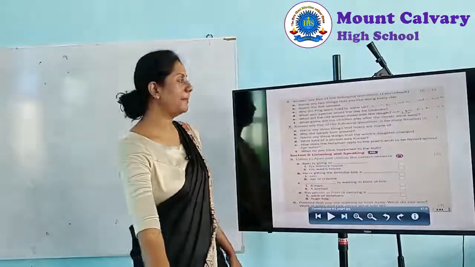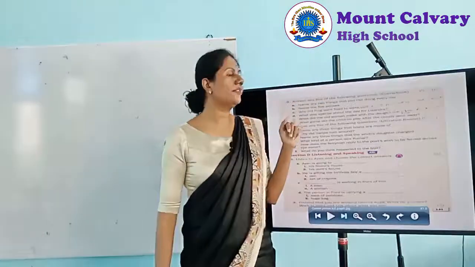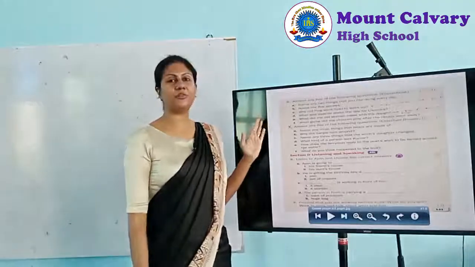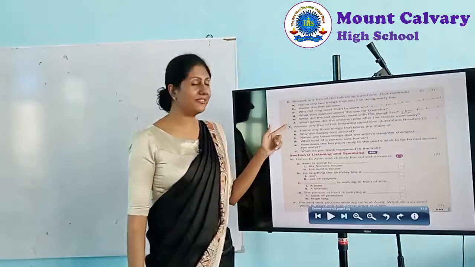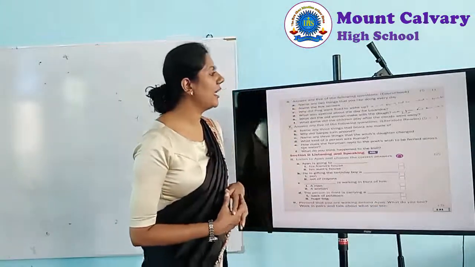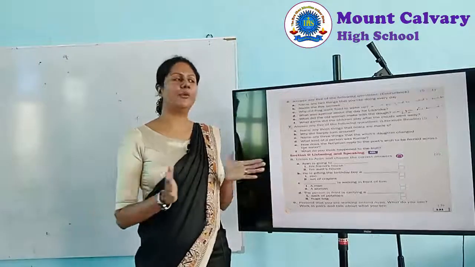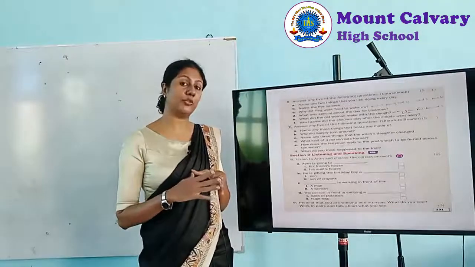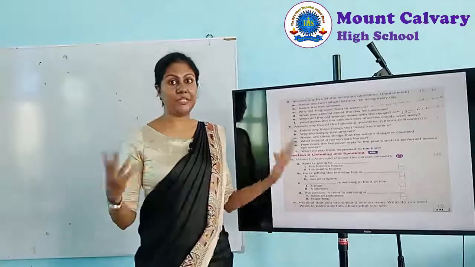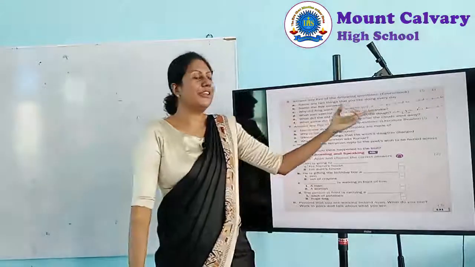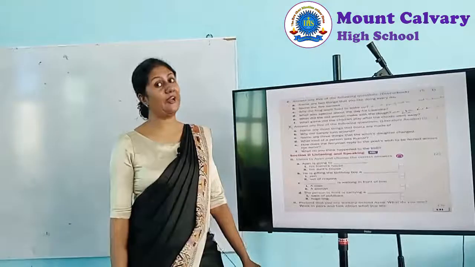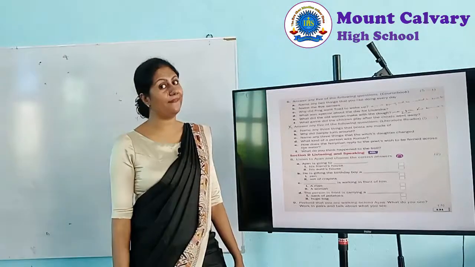Right. Question number 6. Answer any 5 of the following questions. Now they are asking you to write 5, but no need to write 5. There are 1, 2, 3, 4, 5, 6. We'll write all the 6. Right. Okay. Name any 2 things that you like doing every day. Now these days what do you like to do? Most of the time what do you do? You study, you play, you sleep, you eat. Okay, you write 2 of them. 2 actions you do. So they are verbs, action words, doing words or verbs.